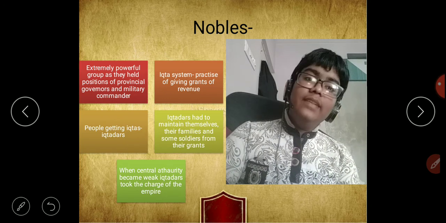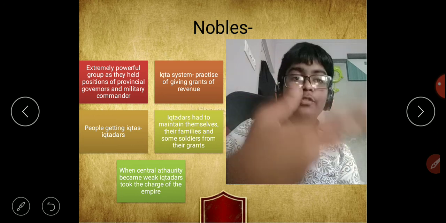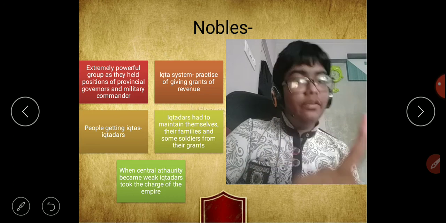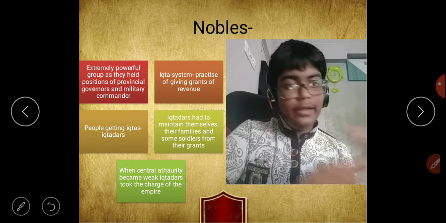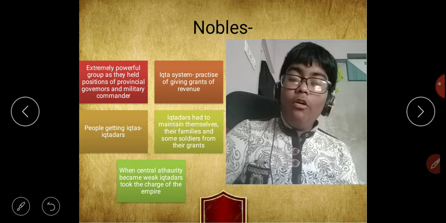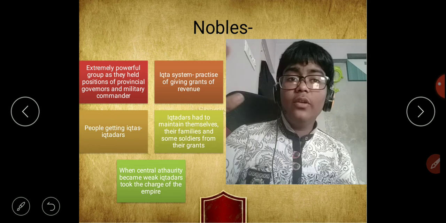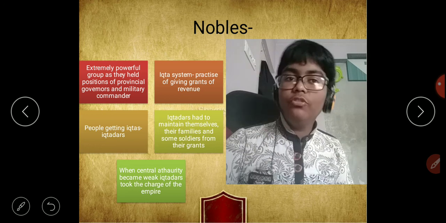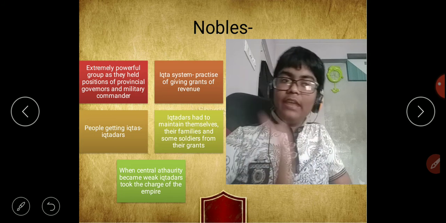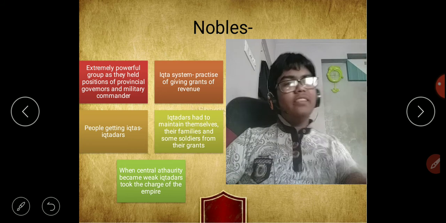The iktadars had to maintain themselves. From the grant given to them, they had to feed themselves and their families, and they also had to maintain some soldiers who would go with the Sultan. All this was to be done from this one grant. When the central authority became a little weak, the iktadars took charge, not completely, partially. Although the complete charge was with the Sultan only, they took a little bit of charge and did some further things.